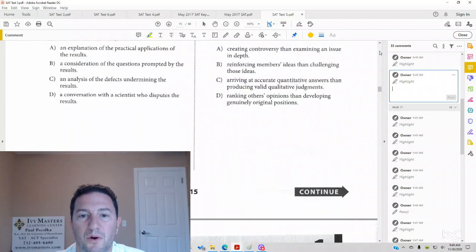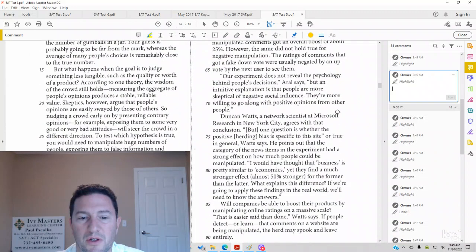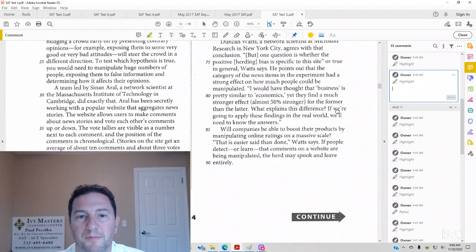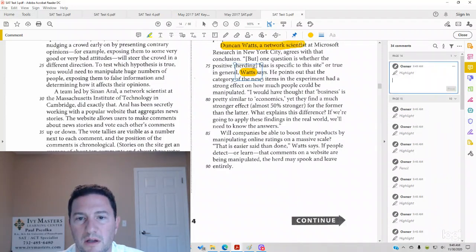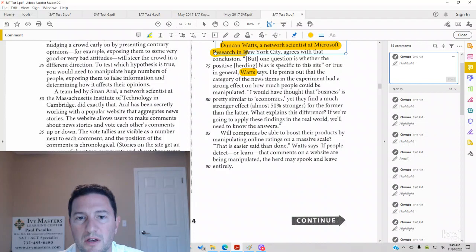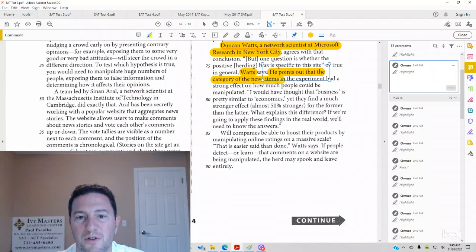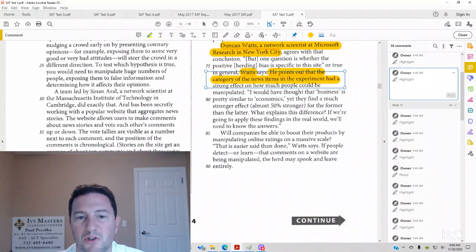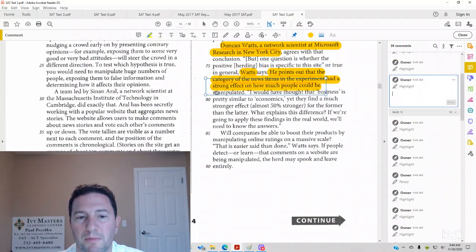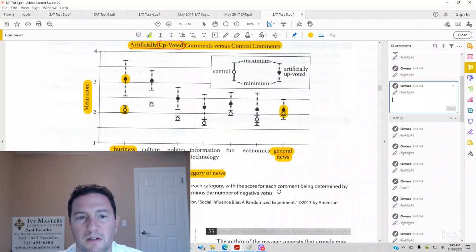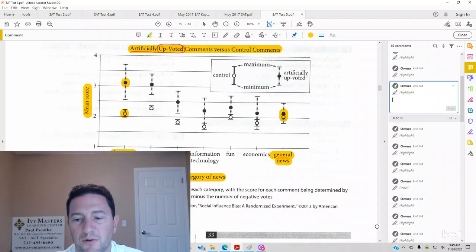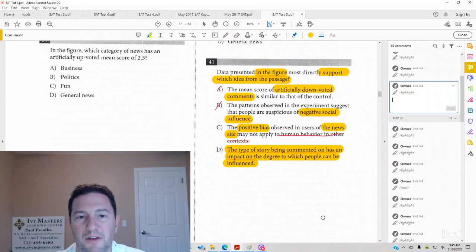We have to also find support for that in the passage. And if we look around here, let's say line 76, this is Watts, Duncan Watts, a network scientist at Microsoft Research in New York City. What's he say? He points out that the category of news items in the experiment has a strong effect on how much people could be manipulated. And that's exactly what we see with the disparity between business and general news, for example. So we have our correct answer D.